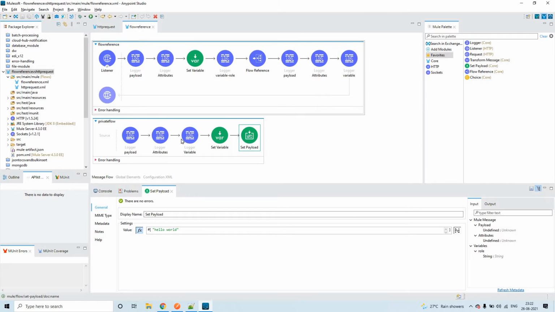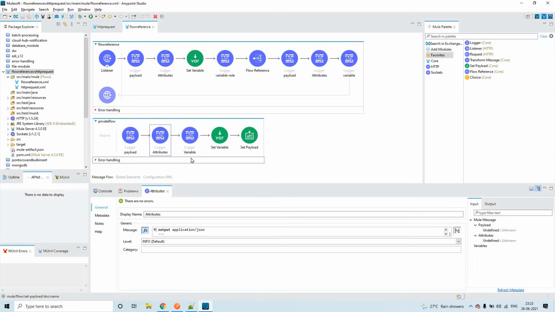So you can override the attributes as well by using transform message. I have discussed that we have three things: payload, variable, and attributes. Three components, with multiple targets in the transform message. So you can override the attributes as well.